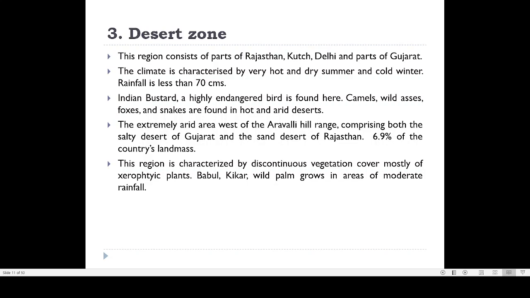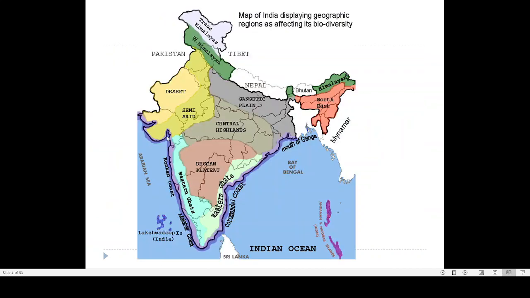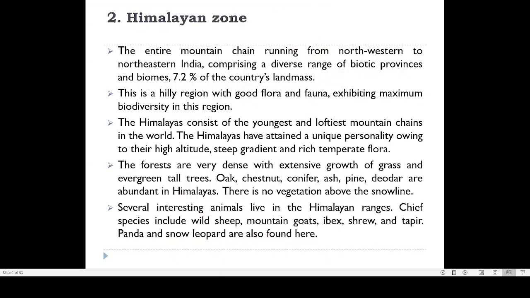One is Rajasthan, the Thar desert. Second is the Kutch. This area is known as the Kutch, the Ran of Kutch. You might have heard about the Ran of Kutch or studied about it in your high school geography textbook. So this is the Thar desert and this is the Ran of Kutch. The peculiarity of the Ran of Kutch is that it is mostly a salt desert. That is why it is known as the Ran of Kutch.